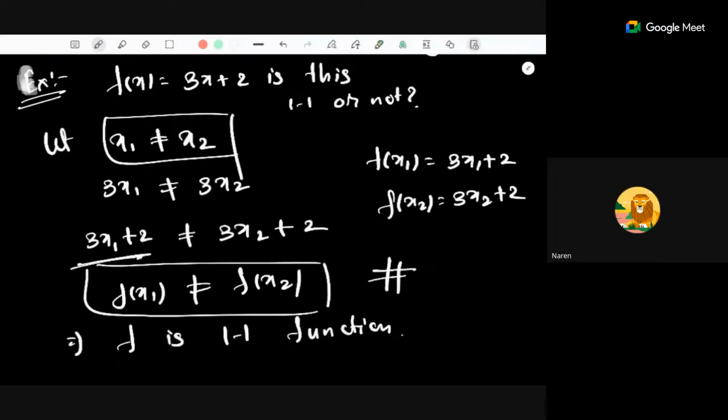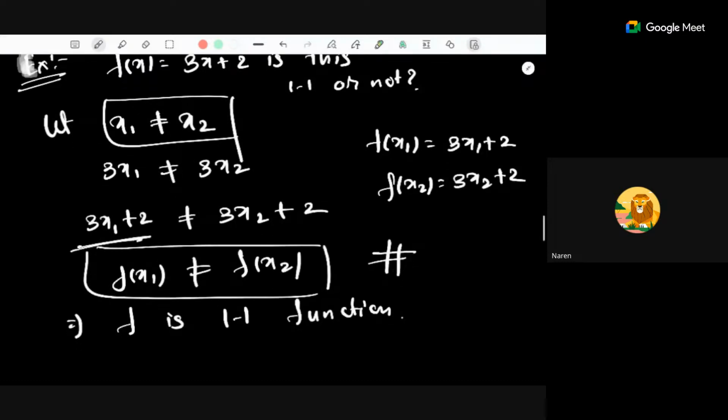Ma'am, my assumption was wrong. I started with x1 not equal to x2, the procedure you showed, but my function is f of x equal to x to the power of 2. How would I continue? Because x1 square is not equal to x2 square, and then we have to take a root. Yeah, for root taking we have two choices, plus and minus. Then there you have choices, right?